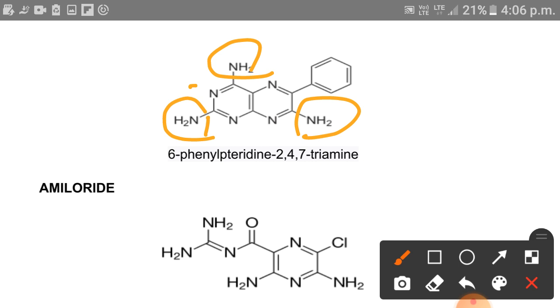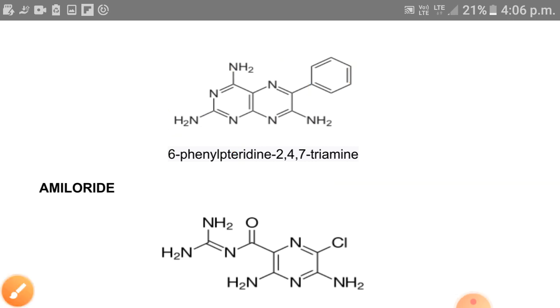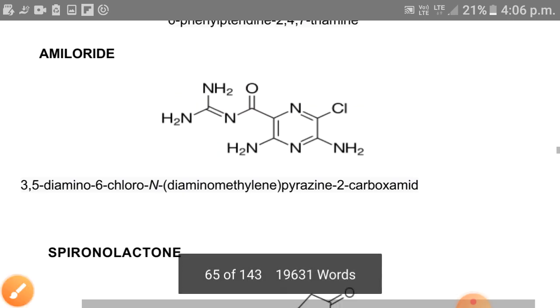These are the positions of 2, 4, 7 triamine. 1, 2, 3, 4, 5, 6 and 7. At 6th position there is phenyl attached, and the remaining fused ring is pteridine. So 6-phenyl pteridine 2,4,7 triamine. This is the structure of triamterene.